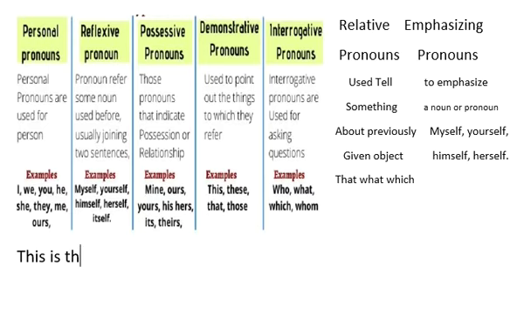This is the book that I bought. Here that is telling about the book which is mentioned already, and after that something is told about this book. That's why that is called a relative pronoun.